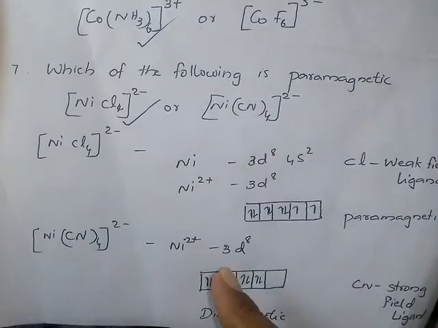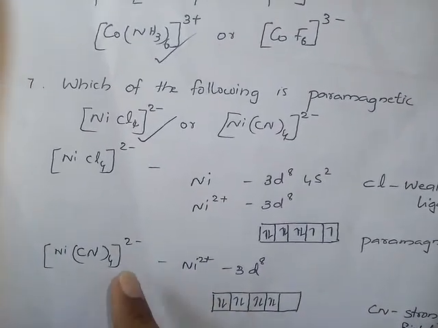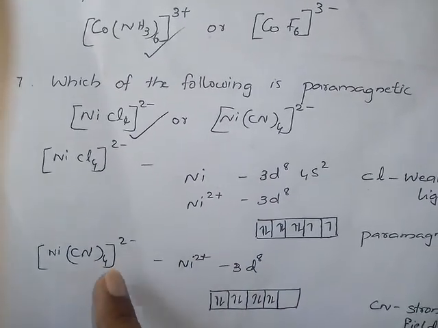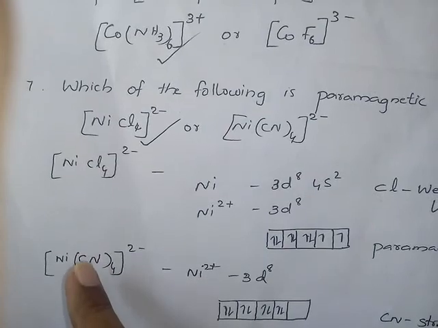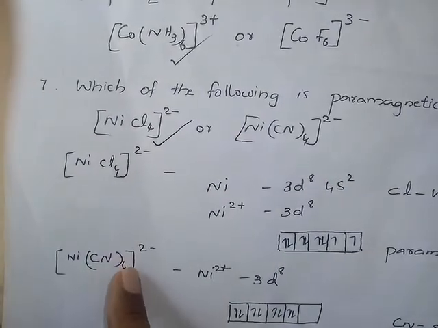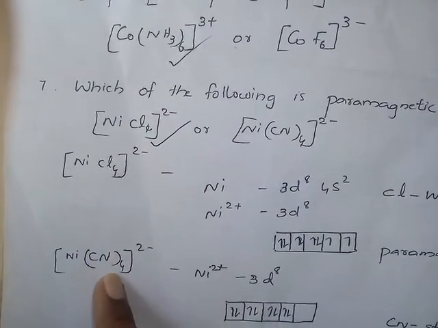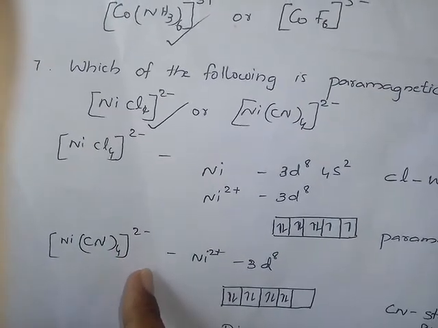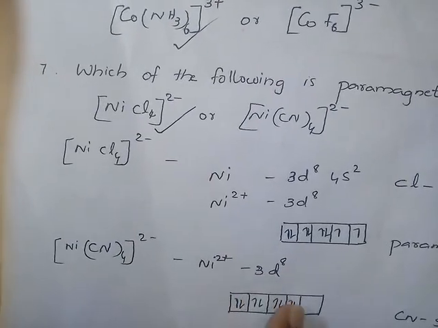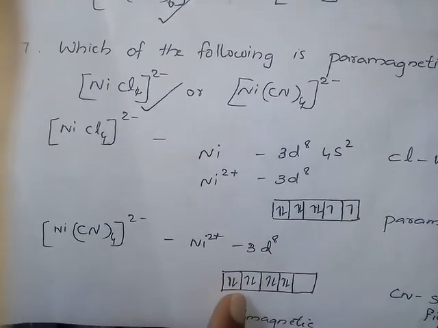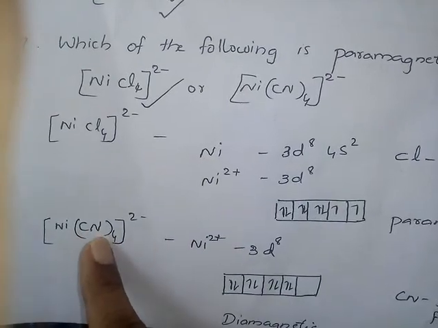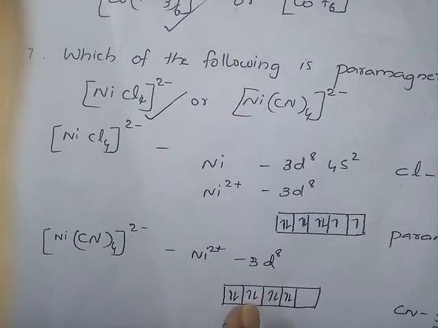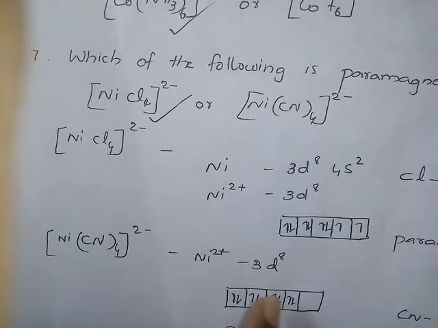And next is [Ni(CN)4]2-. Here Ni is also in the 2+ state, so 3d8 electronic configuration, and CN is a strong field ligand, so it is a low spin complex, an inner orbital complex. The electrons are pushed to the inner side.